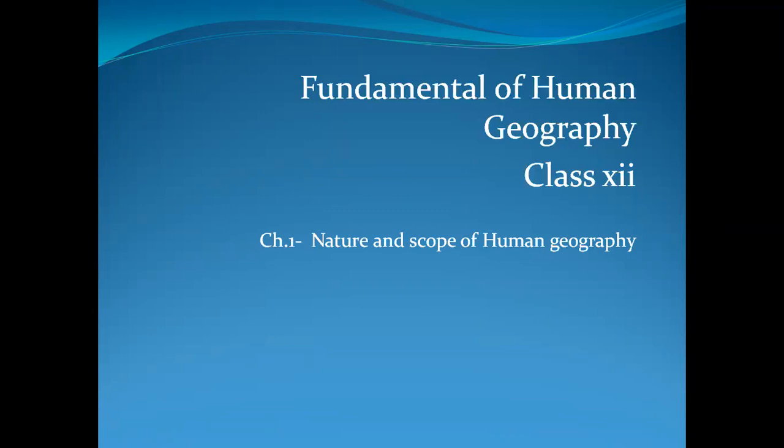Now, before we start this one, we know that in class 11 also there were three books. Class 12 also has three books, two for theory and one for practical. One thing you remember, my dear students, theory and practical separately you have to score marks for promotion. Sometimes we get confused. So you remember this one, theory and practical separately you have to score marks for the promotion. So let's start.